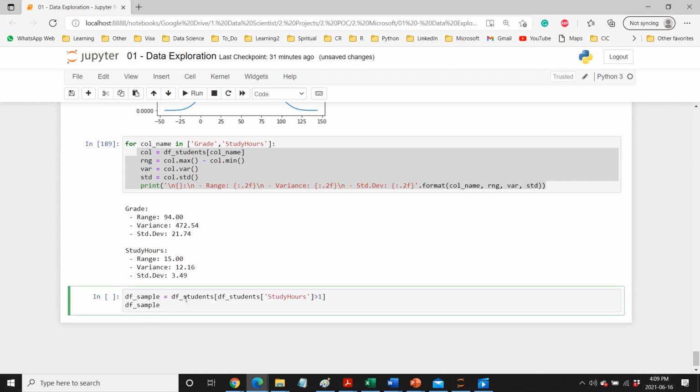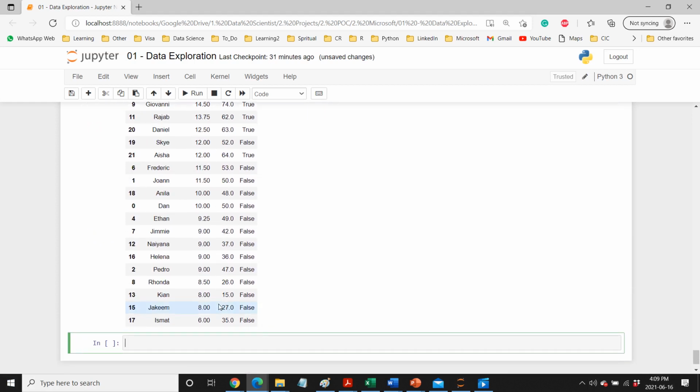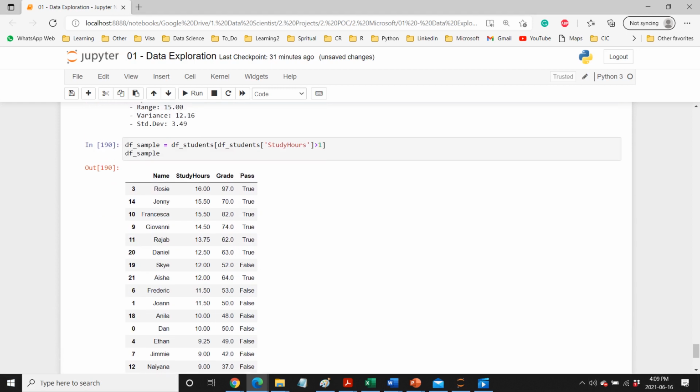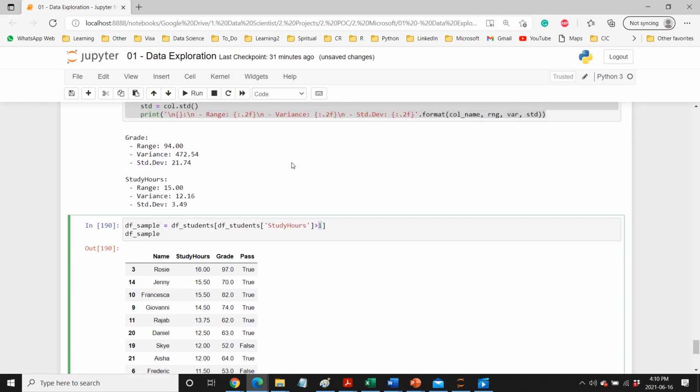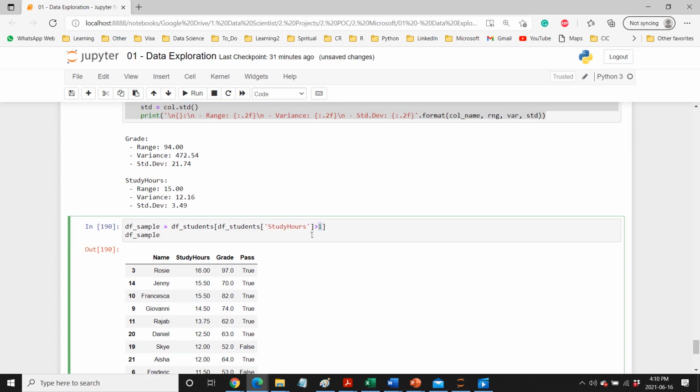Let me copy this one here. What it is doing actually is, df student, and we are saying that if the study hours is greater than 1, so let's see where the study hours is greater than 1. So in these cases the study hours is greater than 1. In some cases, if we have outliers, like a very low value or a very high value, then we can take that out. That is what we are doing here. We are taking out the values where the study hours is less than 1, and only including those values where study hours is greater than 1. So this is the way we take care of outliers sometimes.